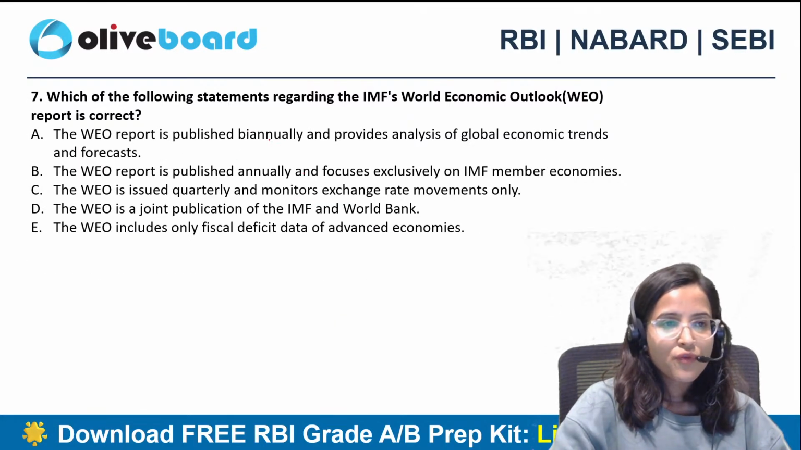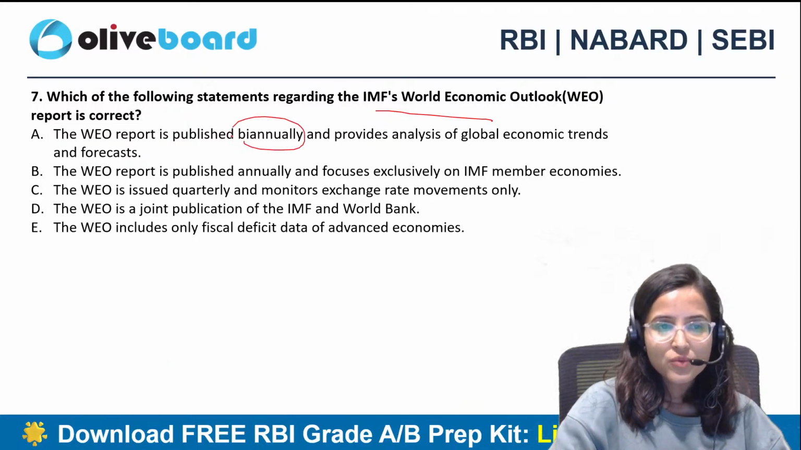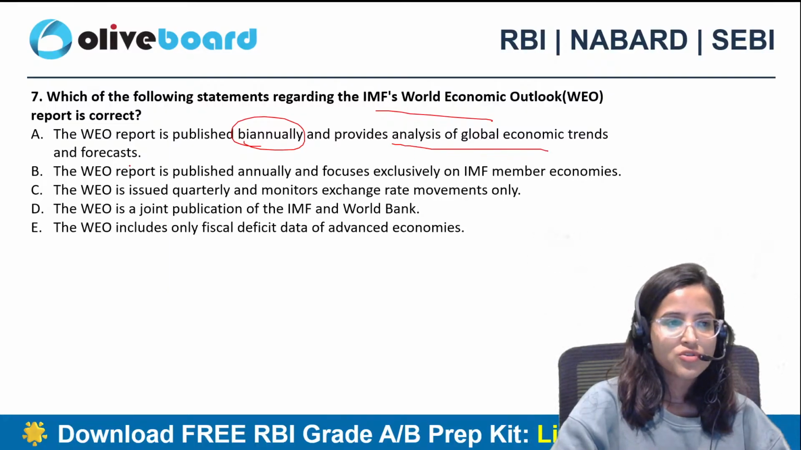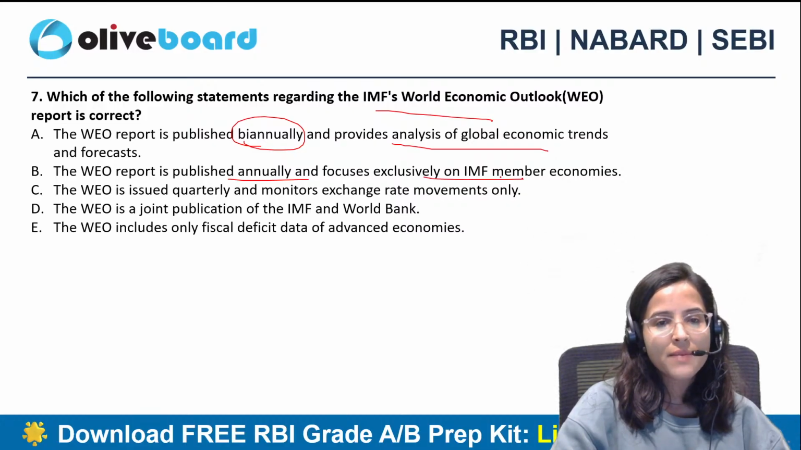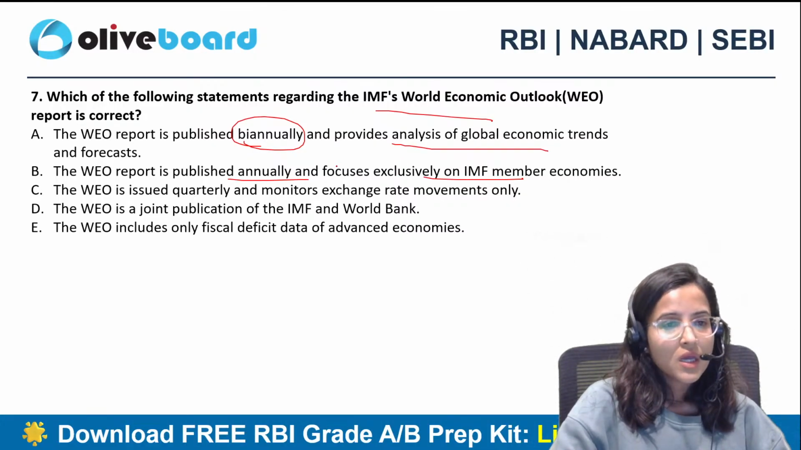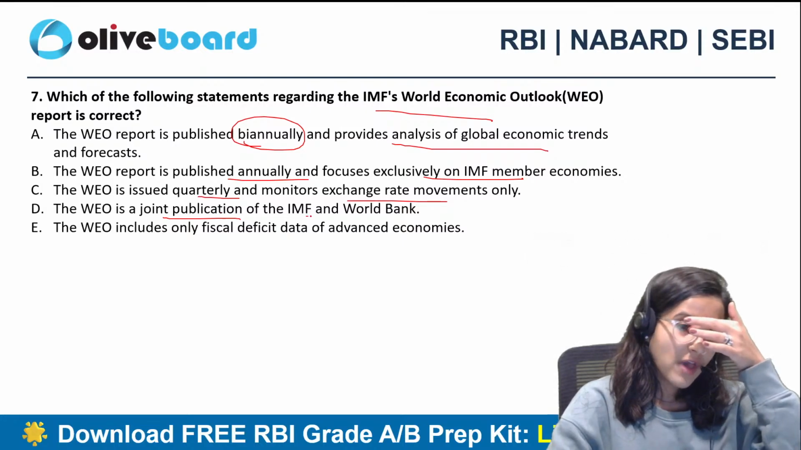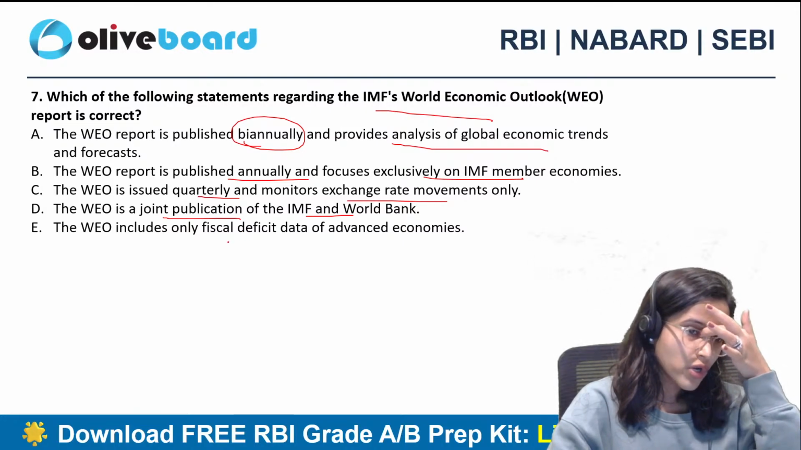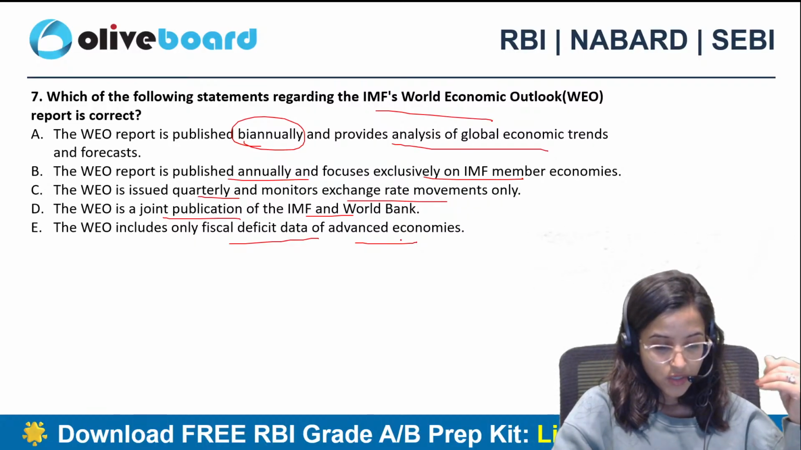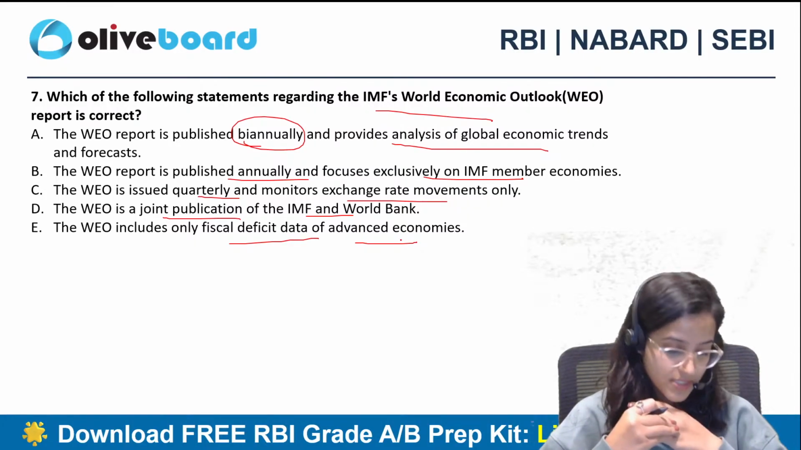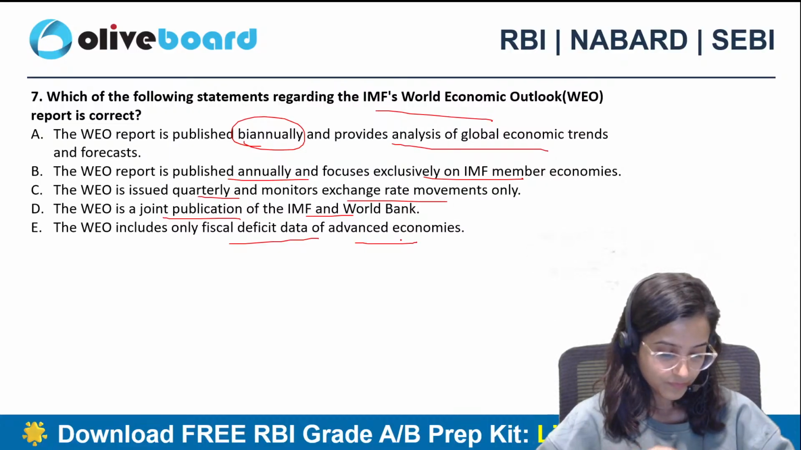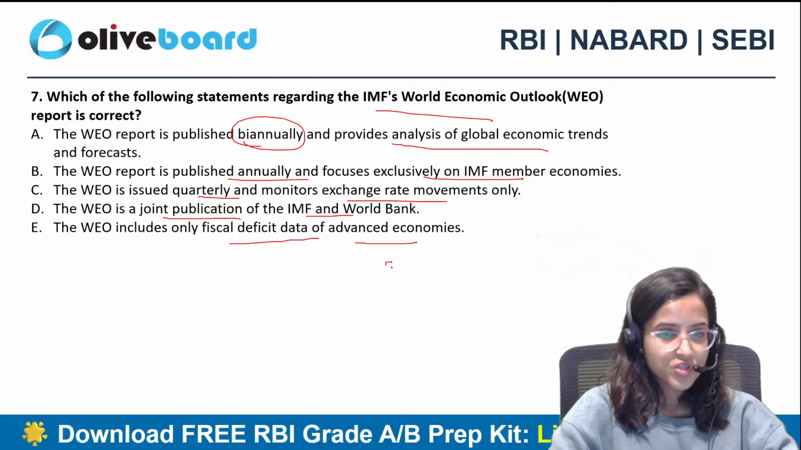Fine. Which of the following statements regarding IMF's World Economic Outlook report is correct? It is published biannually and provides analysis of global economic trends and forecasts. The World Economic Outlook report is published annually and focuses exclusively on IMF member economies. WEO is issued quarterly and monitors exchange rate movements only. WEO is a joint publication of IMF and World Bank. WEO includes only fiscal deficit data of advanced economies. What is the correct answer for question number 7?